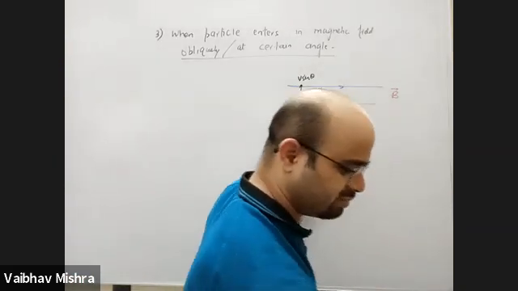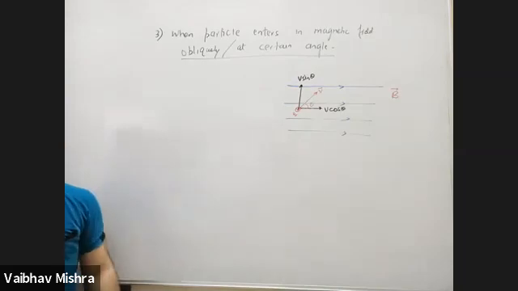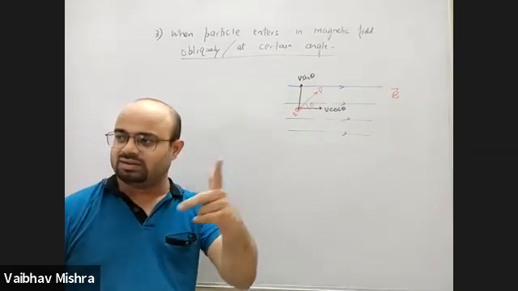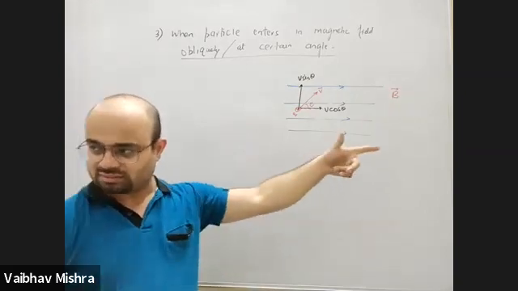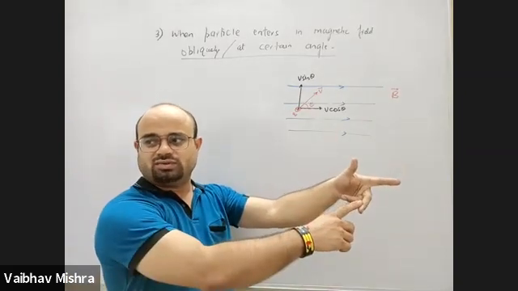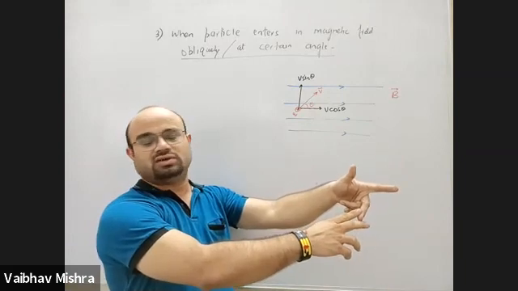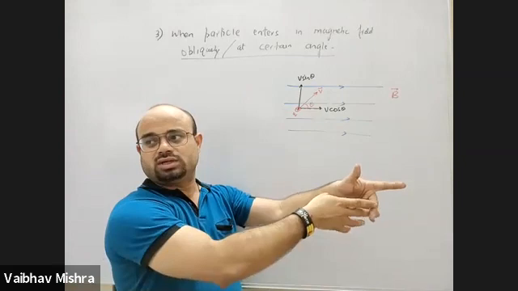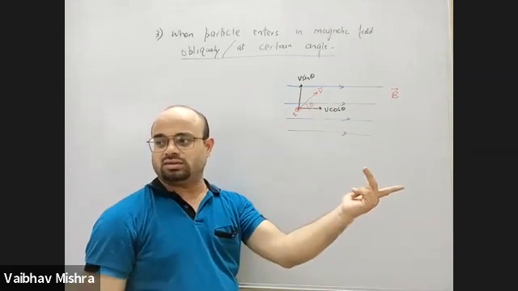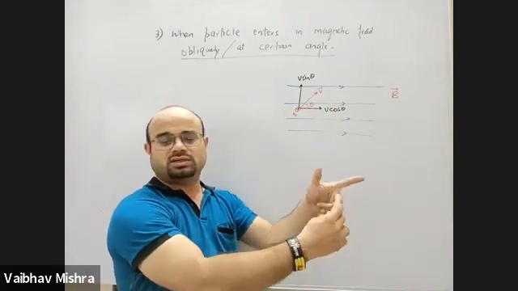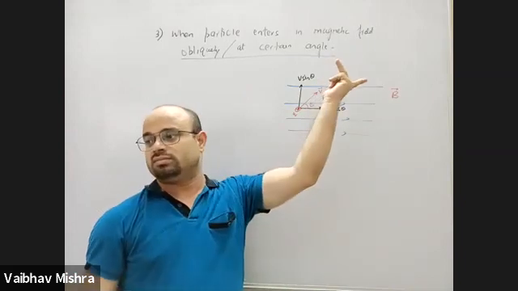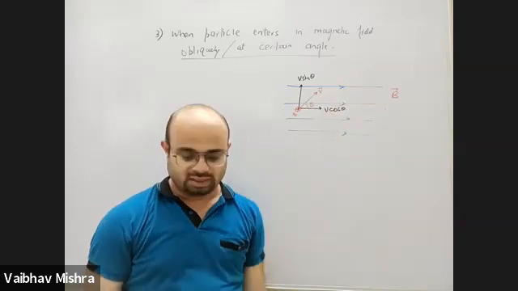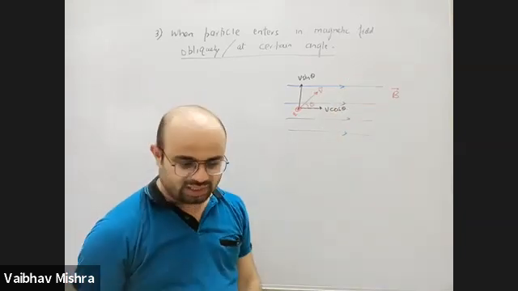It is a positive charged particle going into the magnetic field with a velocity v sin theta. First finger, magnetic field; middle finger, velocity towards positive charge, the perpendicular velocity. Where is the perpendicular velocity? Upwards. So turn your middle finger up without shifting this, and the thumb is going into the plane. So the force is into the plane on this particle.